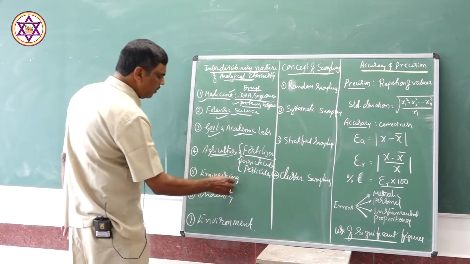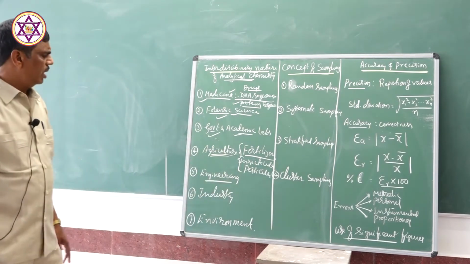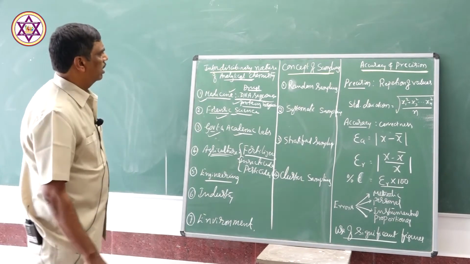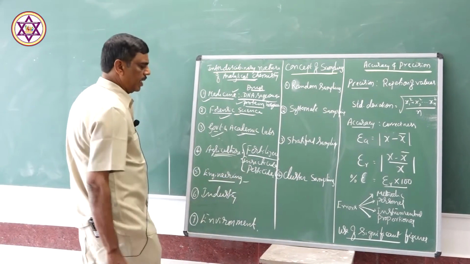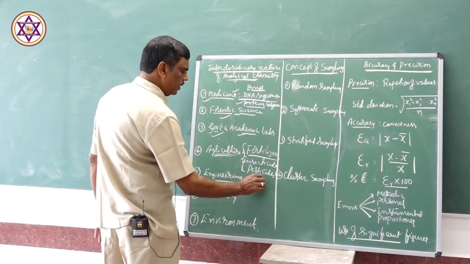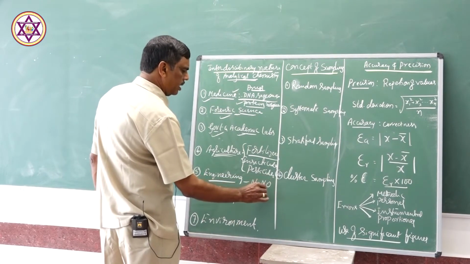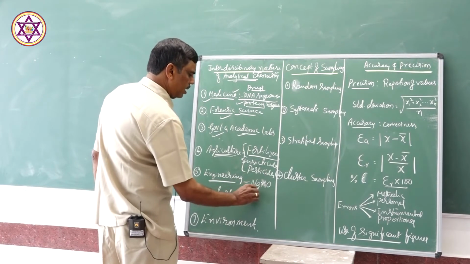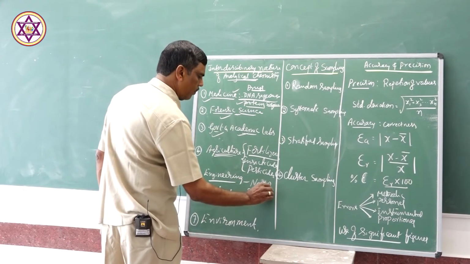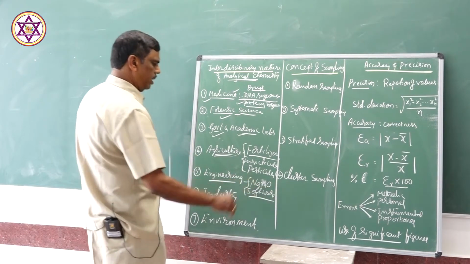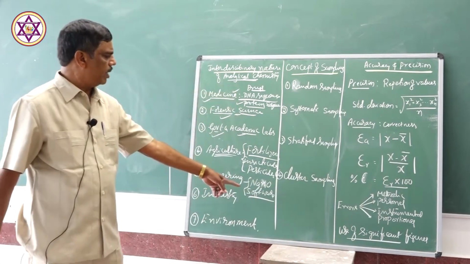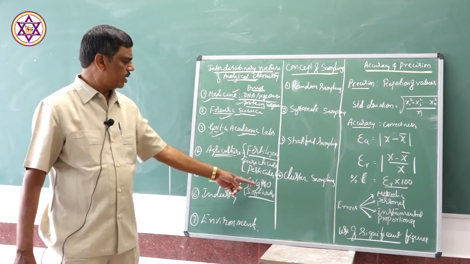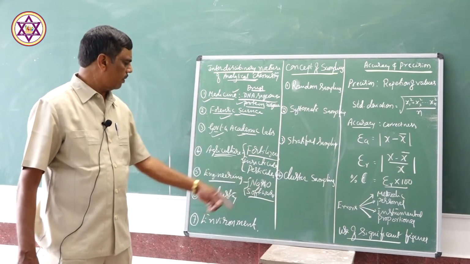In the engineering field, we use this analytical chemistry in nanotechnology and software manufacture. In these fields, analytical chemistry is made use of to prepare the materials which are used for nanotechnology and the software industry.